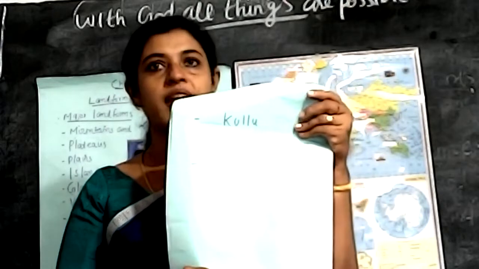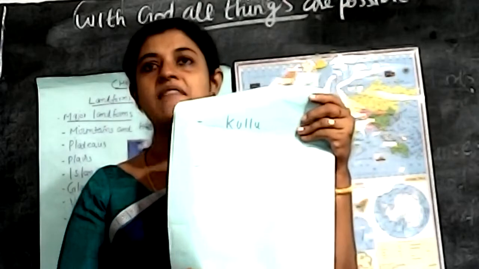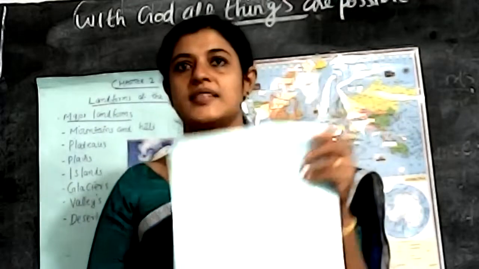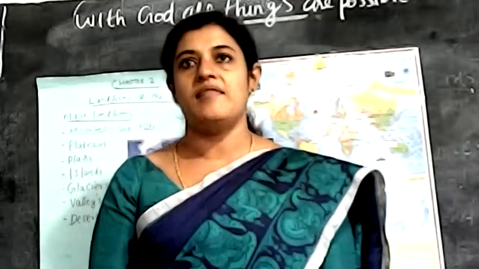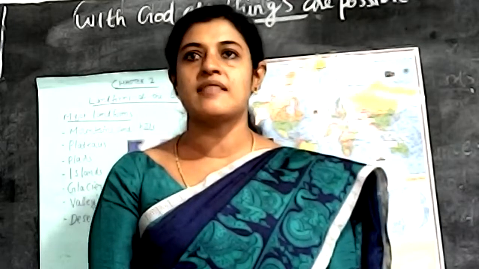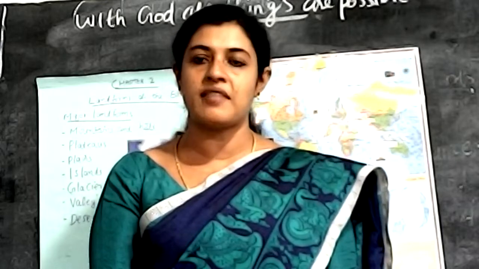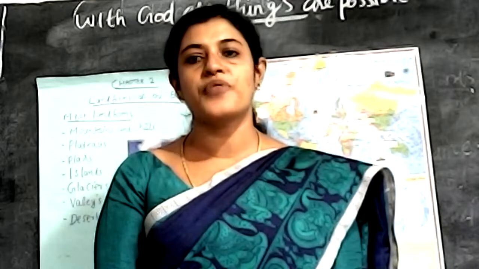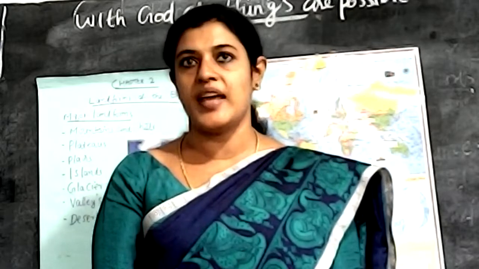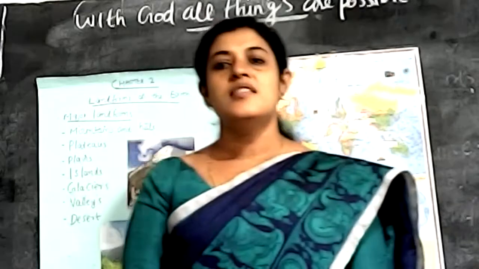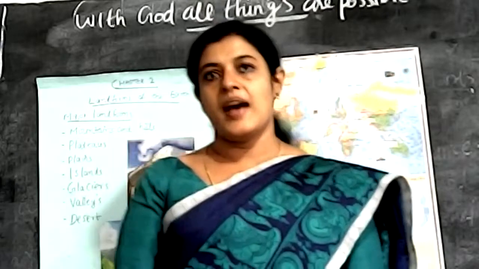We studied about valleys. What is a valley? A valley is a low-lying region between mountains or hills. People prefer living in valleys because they are sheltered. Several major civilizations flourished in river valleys. The soil of river valleys is very fertile. Kulu, Kashmir and Kangra are the beautiful valleys in India.